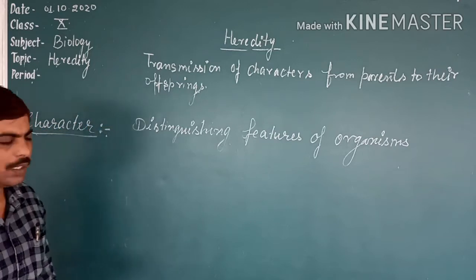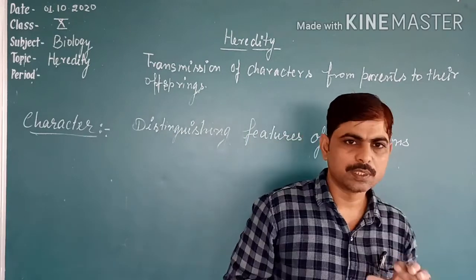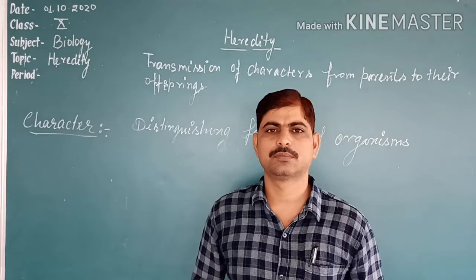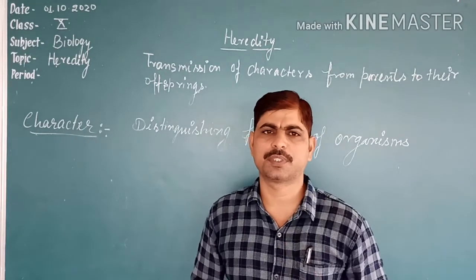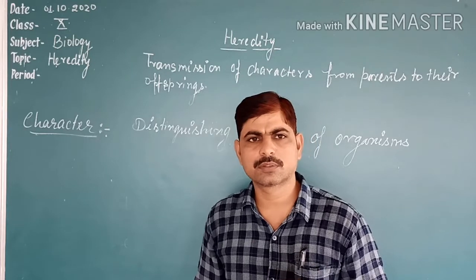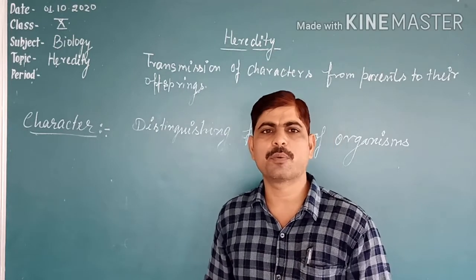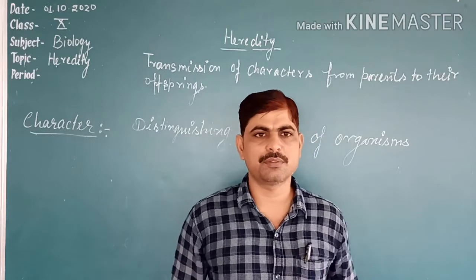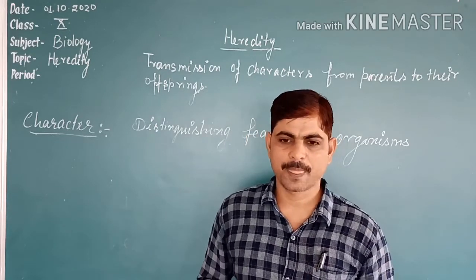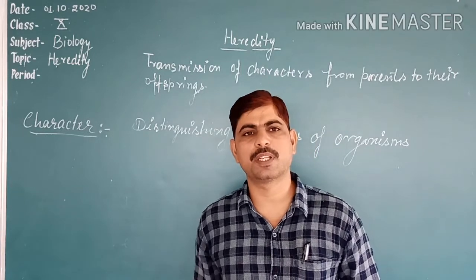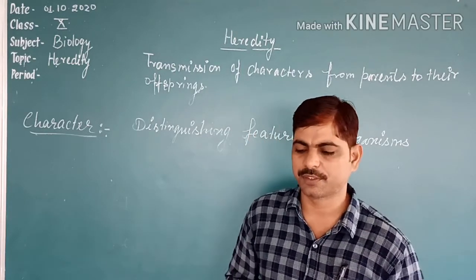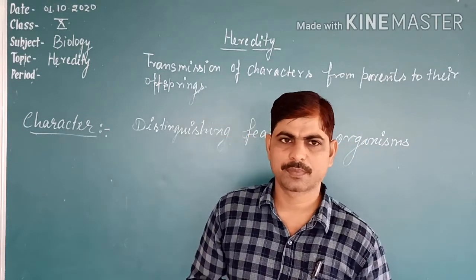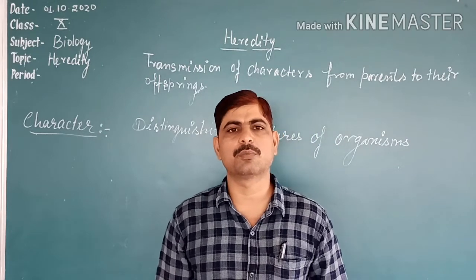Okay. Now, the offspring produced is similar to its parent, but they are subtly different, and those differences can be observed by seeing the difference in characters from parents to offspring. If we match the characters from parents to offspring, we will find some differences. You can take the example of the sugarcane field, which is given in your book also.